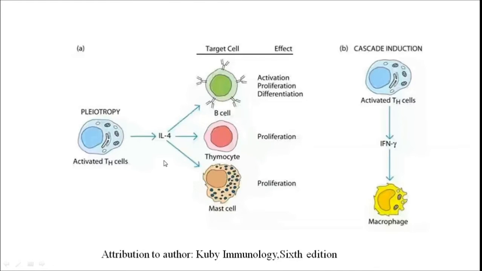If this interleukin 4 binds to the receptor of the thymocyte, then it will undergo proliferation. If this interleukin 4 binds to the receptor on the mast cell, then the mast cell undergoes proliferation. So these are the different effects of the same cytokine on different target cells, and this attribute we call pleiotropy. Now here you can see this is the cascade induction. The activated T helper cell produces another cytokine, interferon gamma, which shows its action on the macrophages.